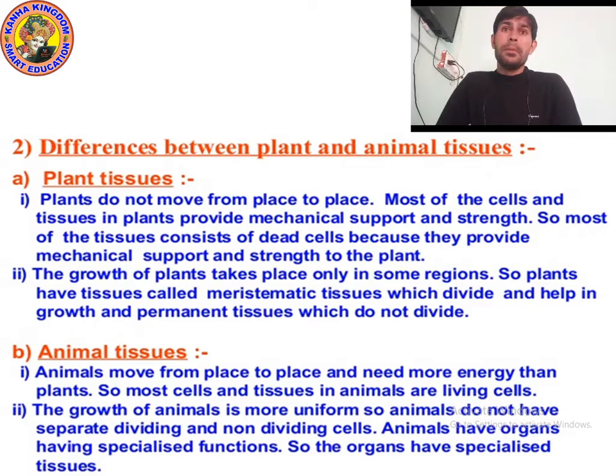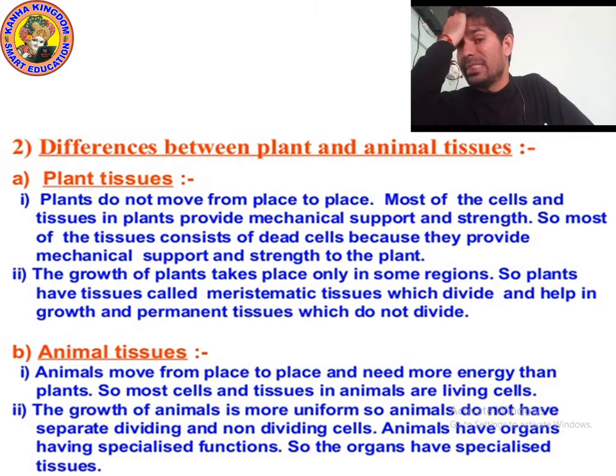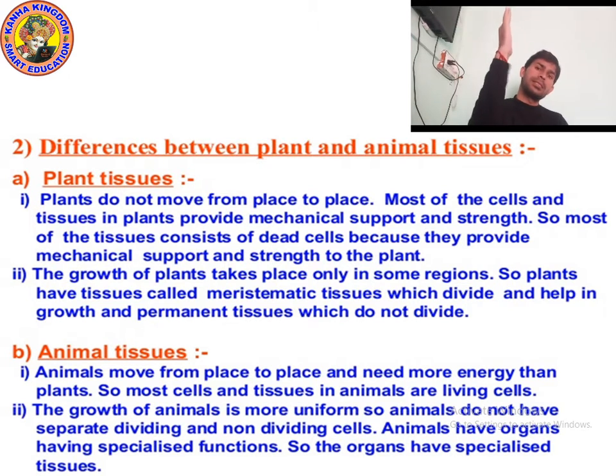Point number one, plants do not move from place to place. Yes, I know that plants are living organisms, animals are also living organisms, but plants cannot move from one place to another. They stay at one place with the help of roots. Most of the cells and tissues in plants provide mechanical support and strength. Why does the plant stay upright?